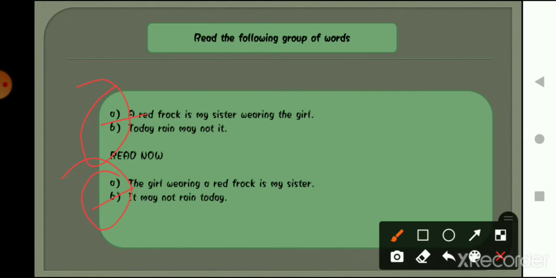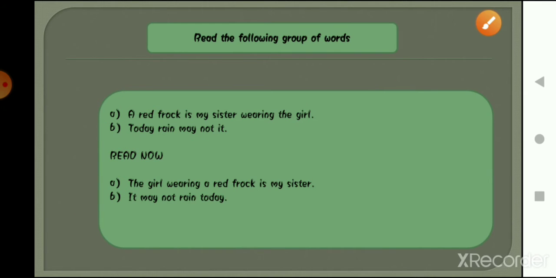The change is that here the group of words is not making any sense. You can't make any meaning from these words, but from the second set you can say that there is meaning in these sentences, right? You are able to get a meaning from these two sentences.